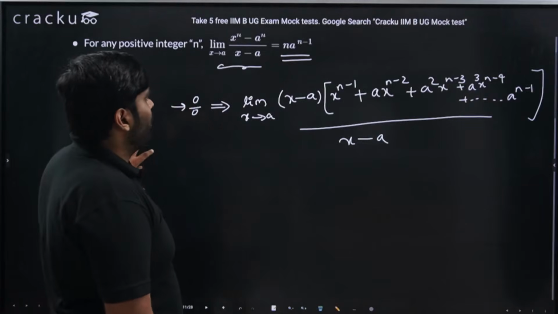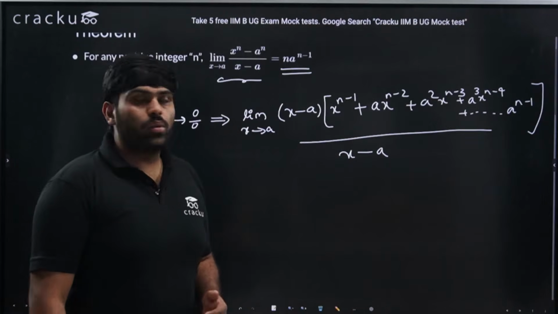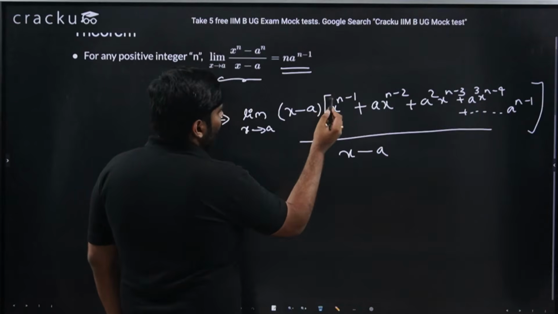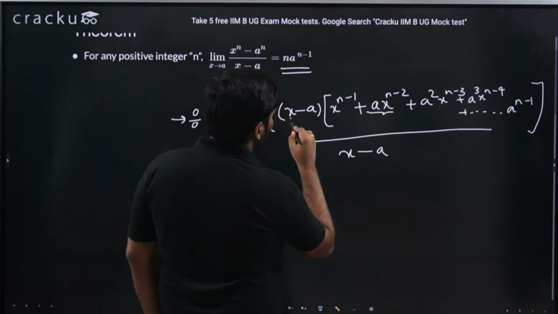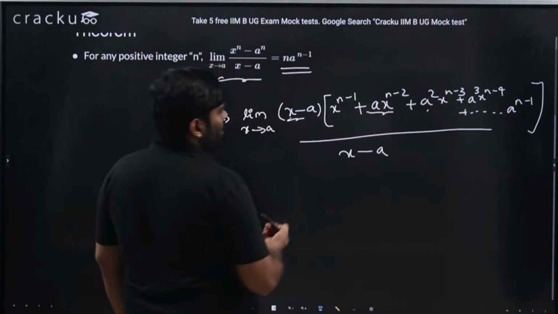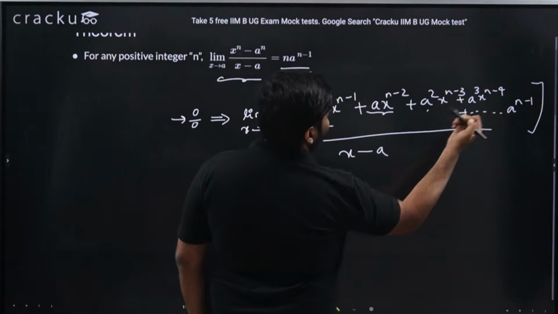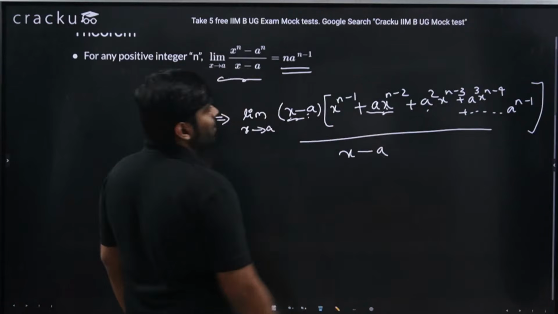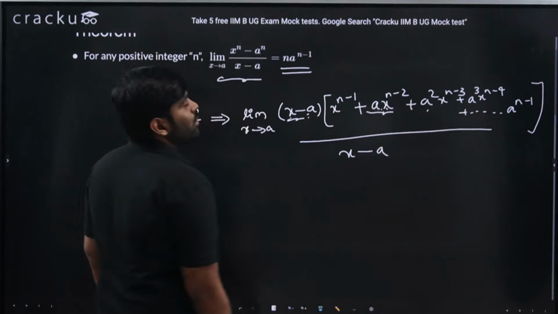So in this particular case, if you focus on this x power n minus 1 plus a x power n minus 2 plus a square into x power n minus 3 and so on, you could observe one thing: if I do x into x power n minus 1, I'll get x power n, and minus a into x power n minus 1, which is nothing but minus a into x power n minus 1 when I multiply these both terms. Similarly, minus a into a x power n minus 2 gives minus a square x power n minus 2, and x into this is a square into x power n minus 2.